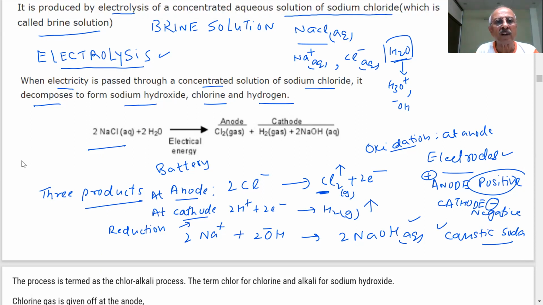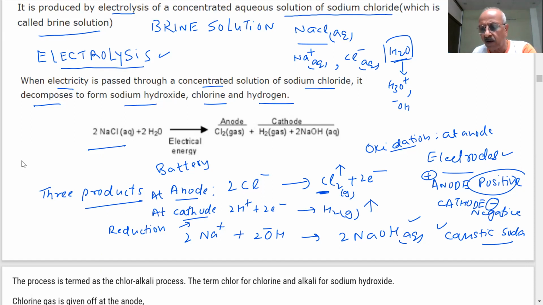How will you prepare caustic soda? By the electrolytic process of the brine solution. Even up to 12th, this question has been asked in exams. We'll tell you what is the name of the process. Do you know what is the name of this process which we are doing? Have you noted down all the reactions?